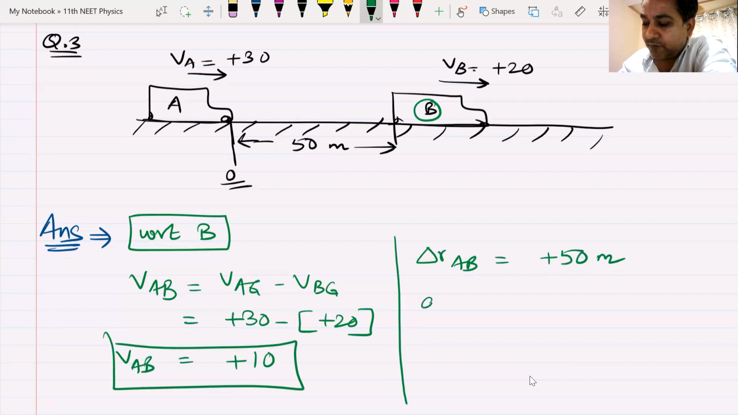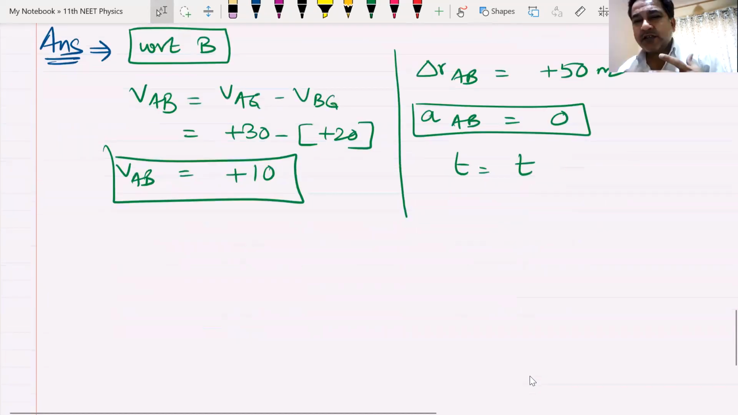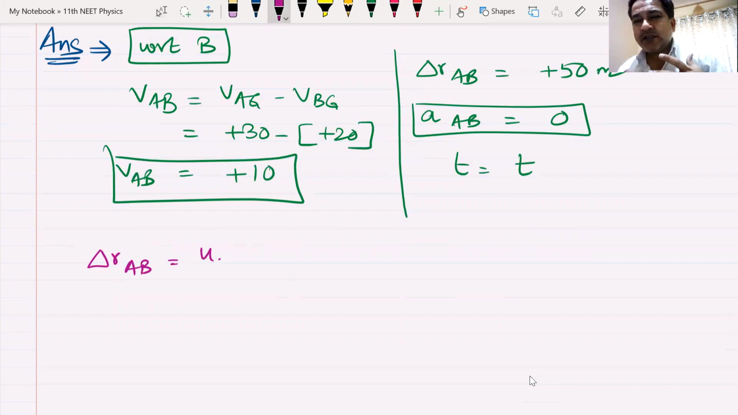Okay. What about the acceleration of A with respect to B? So, it is 0. It is 0, so not given. Time, we assume it as 10. Now what have we done, Niharika? Sir, I have used the formula. You use the formula for what? So, displacement of A with respect to B equals initial velocity of A with respect to B multiplied by T plus half into acceleration of A with respect to B into time square.